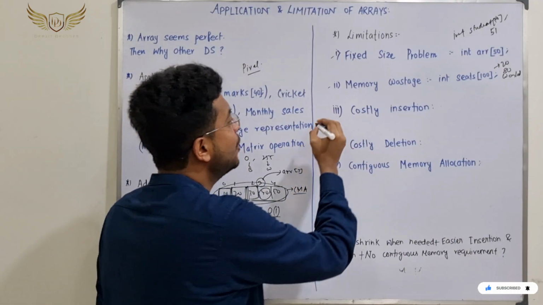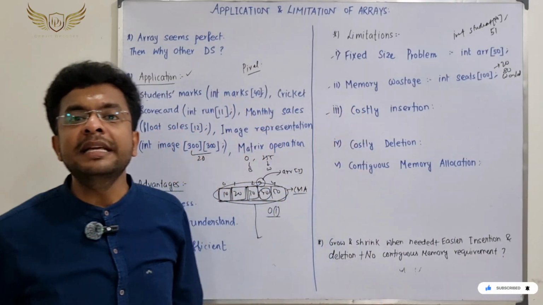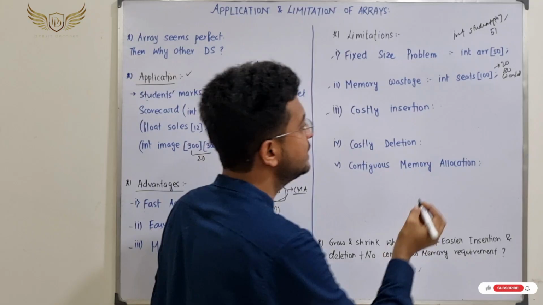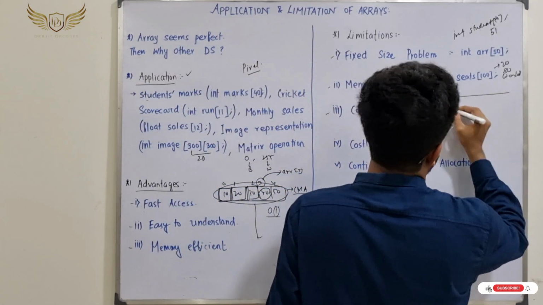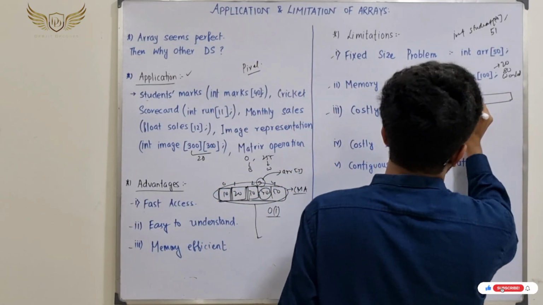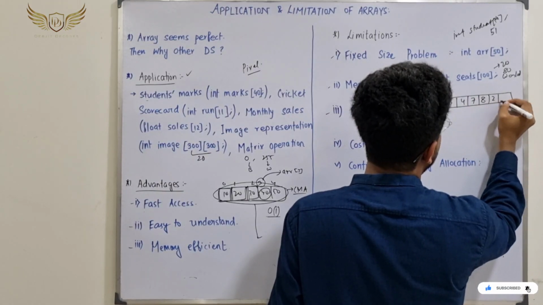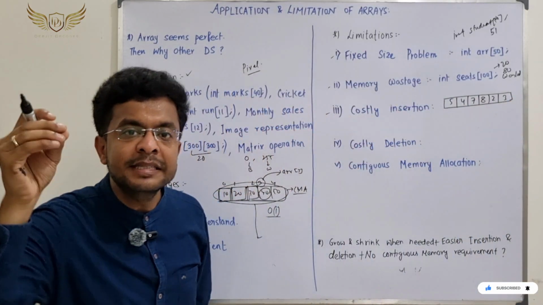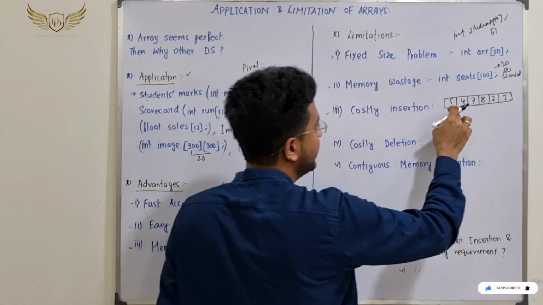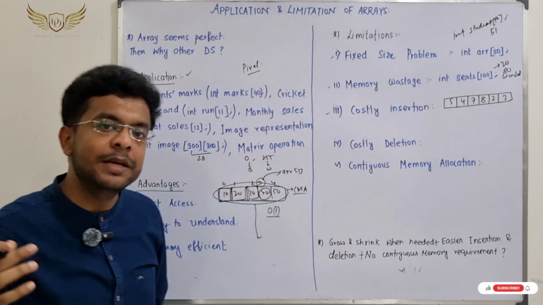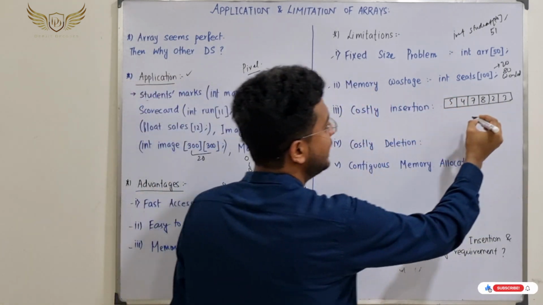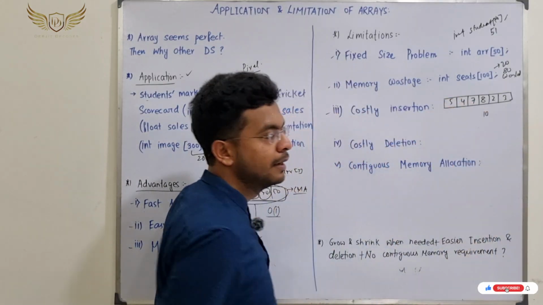Right? The third one is, say, costly insertion. What do I mean by costly insertion? Suppose say there is an array: 5, 4, 7, 8, 2, 3. Now I want to insert some element in the array at the very beginning. So say I want to insert 10 at the very beginning.